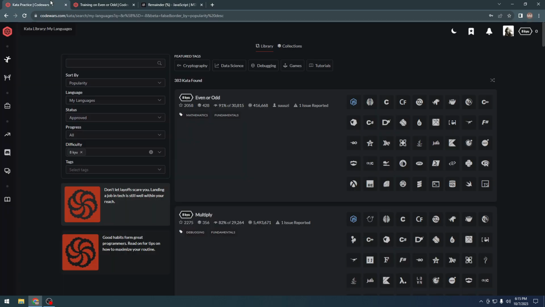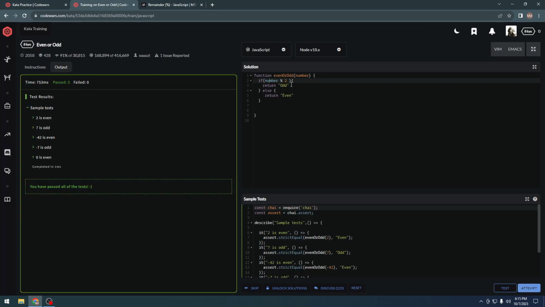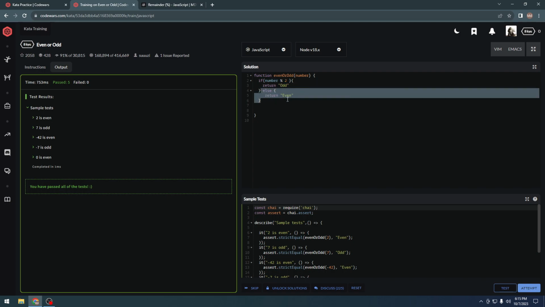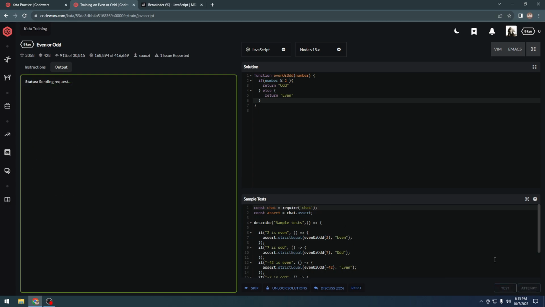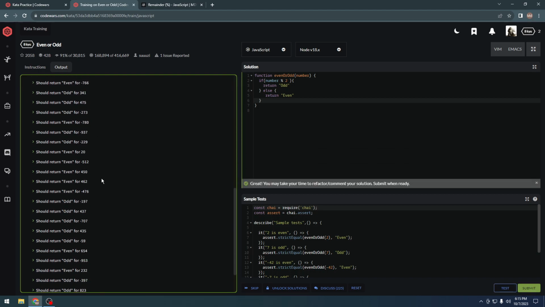We get 1. So 1 is a true value and 0 is a false value. So as 1 is a true value, it would go into this if condition and return odd, otherwise it would go into this condition and return even. That's why I was getting an error, because 1 is true and 0 is false. We've already talked about this in my previous video. So yeah, let's just do another test, and we have passed the test. Let's attempt and submit. Okay, so this is fine.